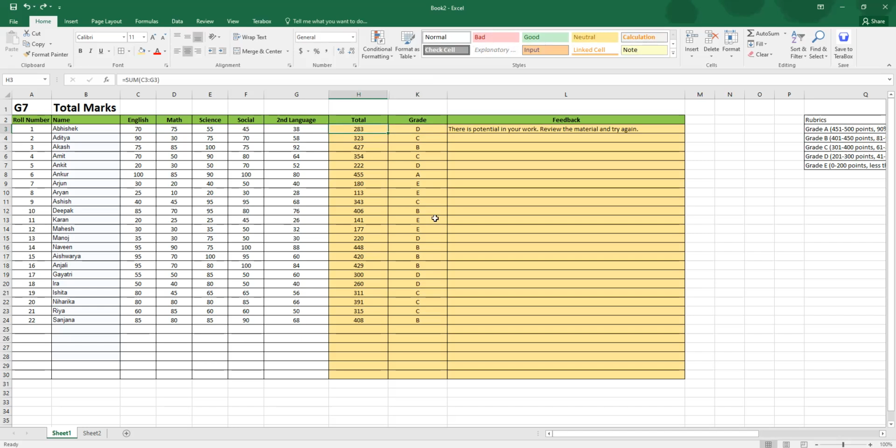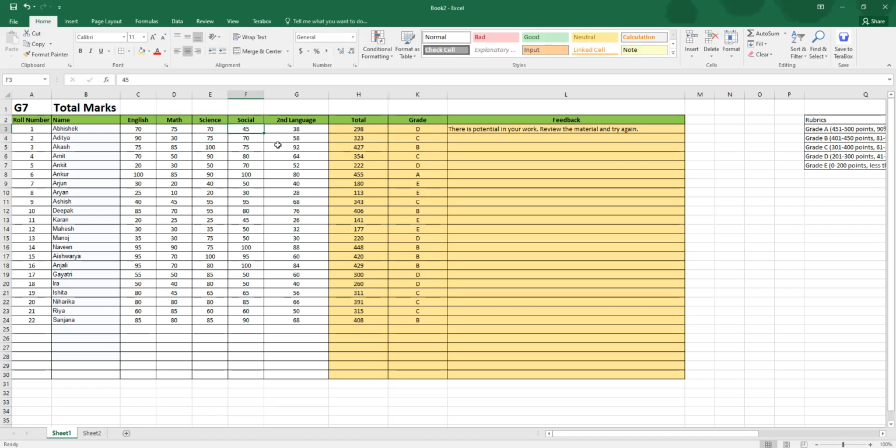Now, why do we want this formula here? Let's say that the student actually came to you with a correction in the total score, and instead of 55, the student scored 70. Then everything changes, right? It's automatic now. Take a look at the total and the grade. I changed it from 55 to 70. I'm going to hit enter. Take a look at that. 298, and it's still D because it's 298.